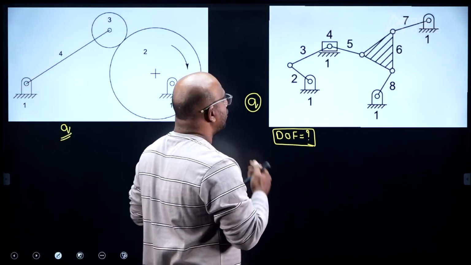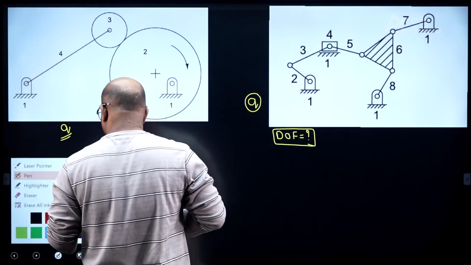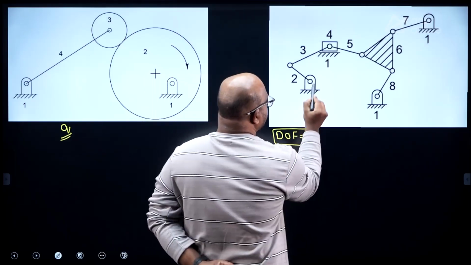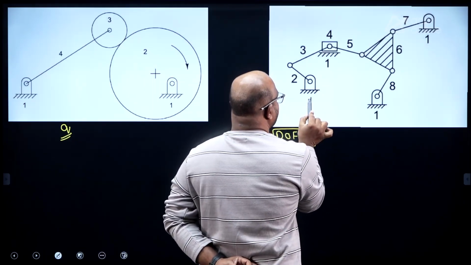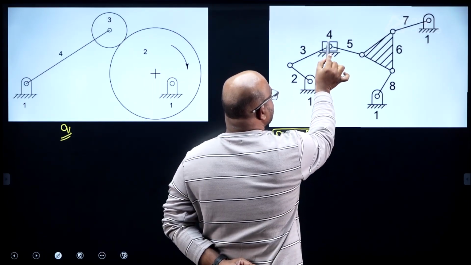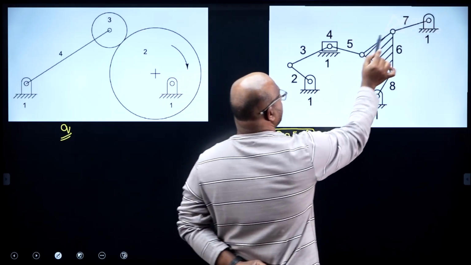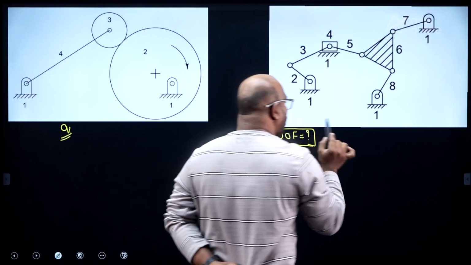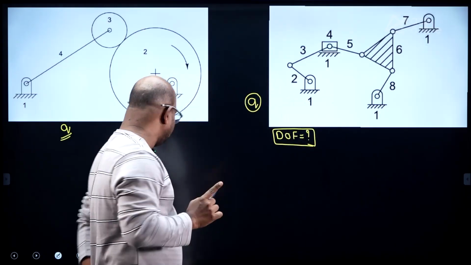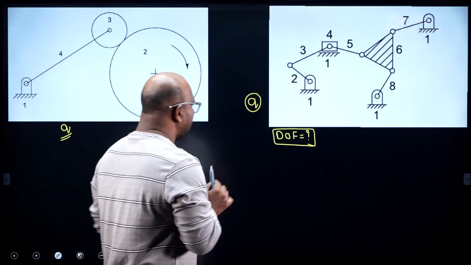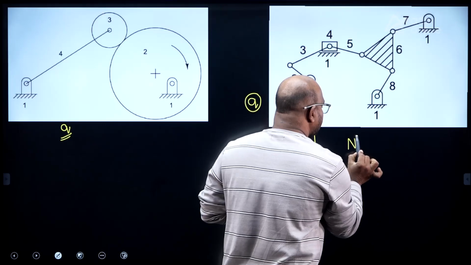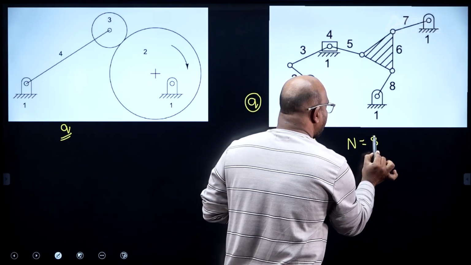Number of joints, how many first? Listen carefully. First number of links: 1, 2, 3, 4. Slider, treat as one link, guys. 5, 6, 7, 8. All fixed links are counted as one link itself, guys. Now tell me, number of links equal to how many? Number of links equal to 8.